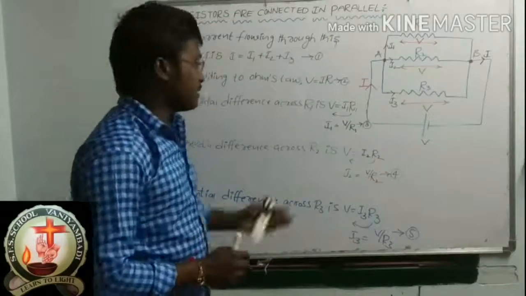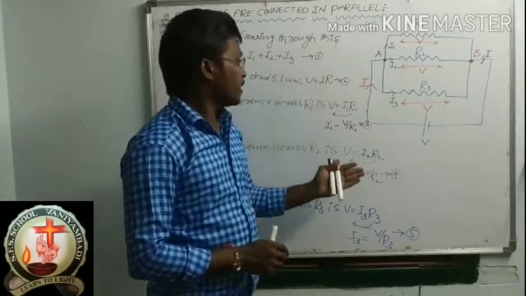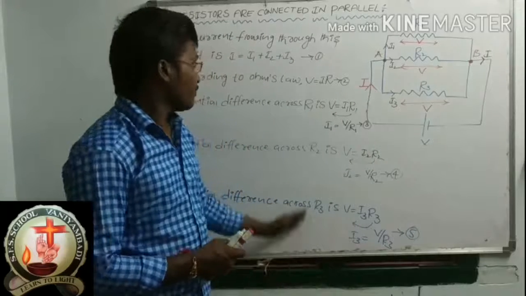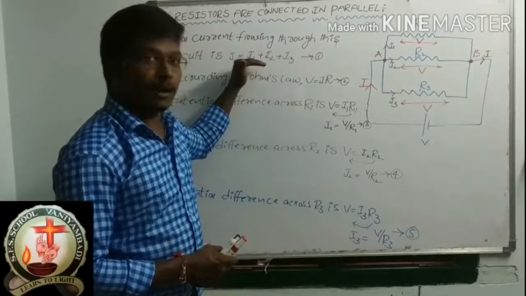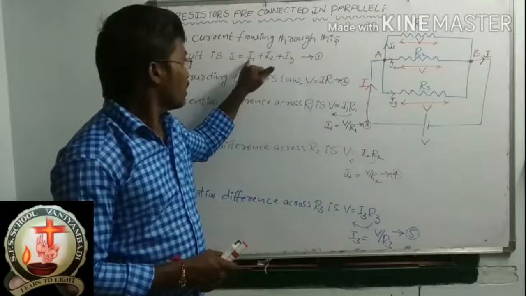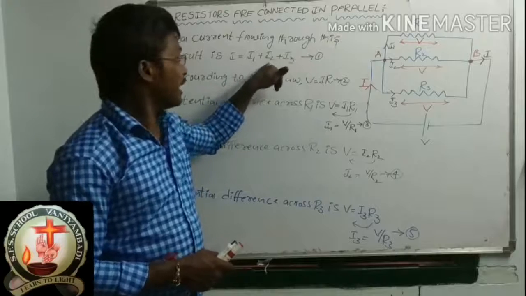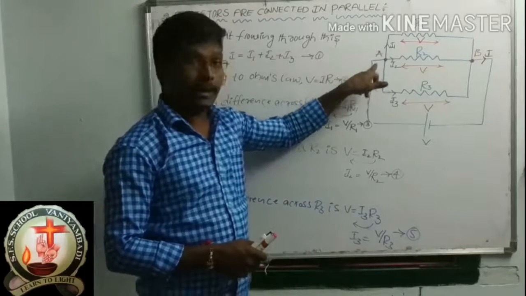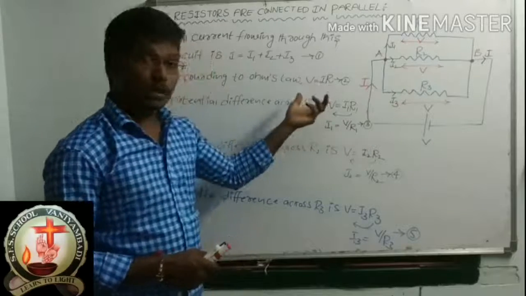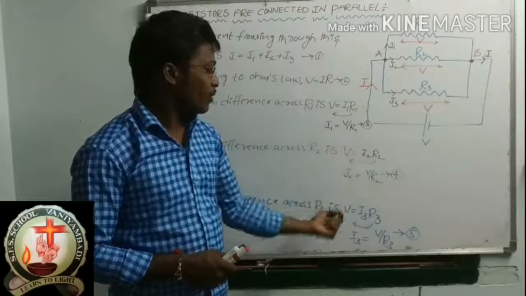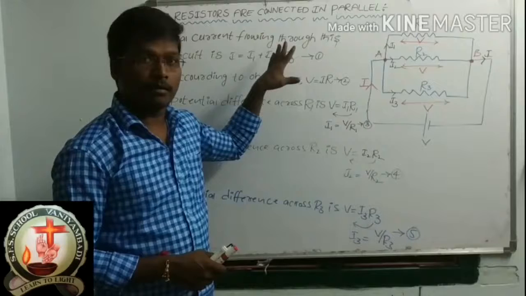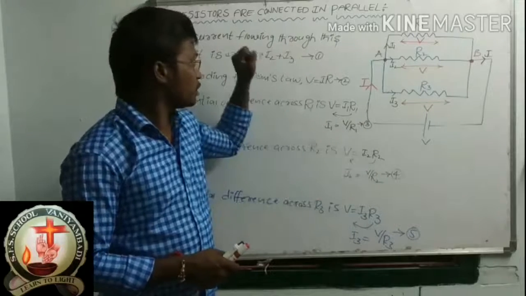Now this is equation 1, this is equation 2, this is equation 3, this is equation 4, and this is equation 5. Please all of you see equation 1: I, the total current, is equal to the split currents I1, I2, I3. Now according to Ohm's law, you found the expressions for I1, I2, and I3. So please take these values and substitute them in equation 1.